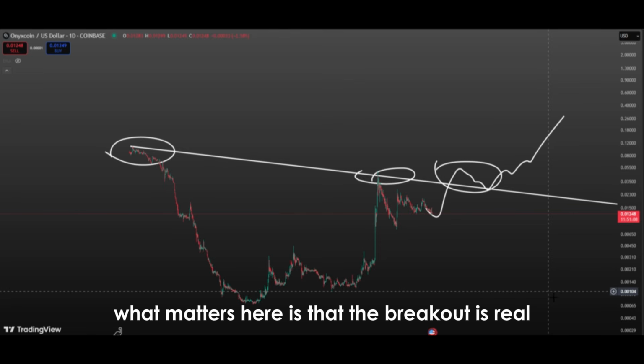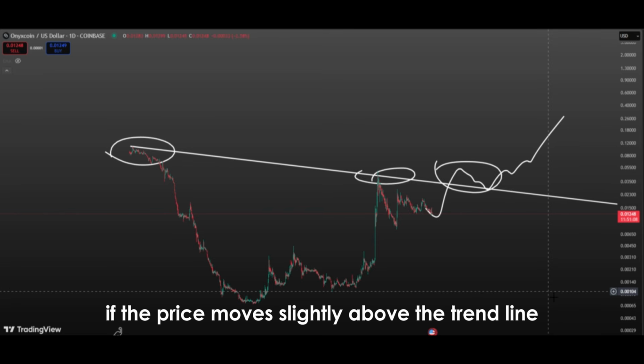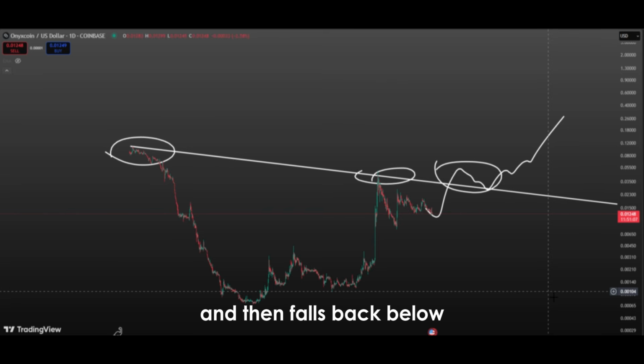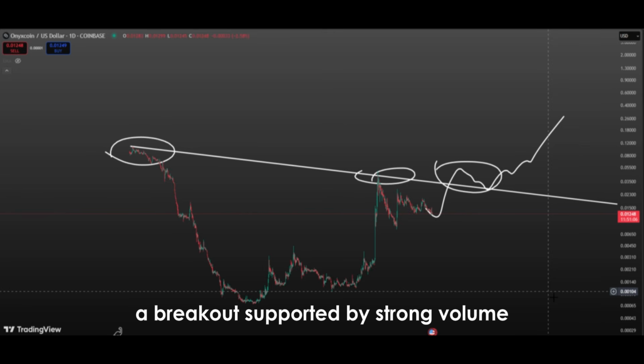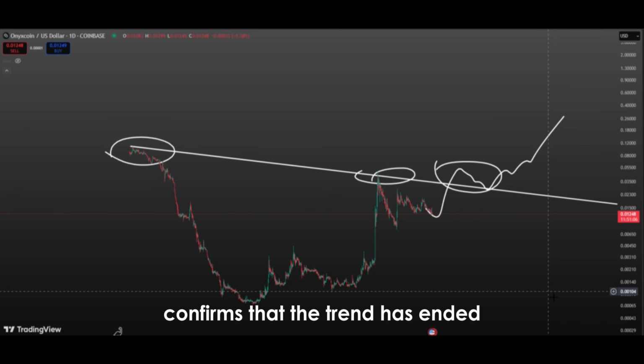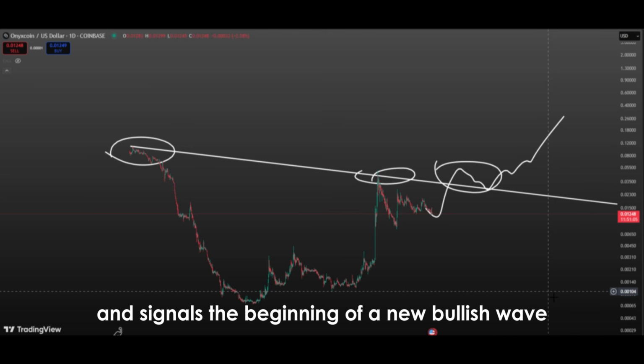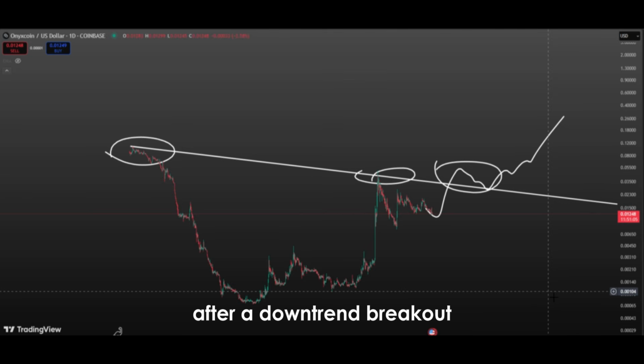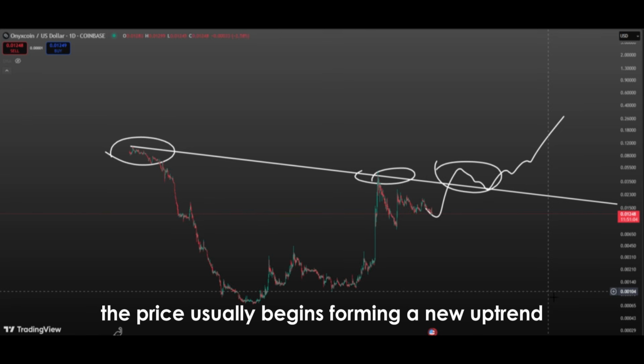What matters here is that the breakout is real and strong. If the price moves slightly above the trend line and then falls back below, it can mislead investors. However, a breakout supported by strong volume confirms that the trend has ended and signals the beginning of a new bullish wave. After a downtrend breakout, the price usually begins forming a new uptrend.